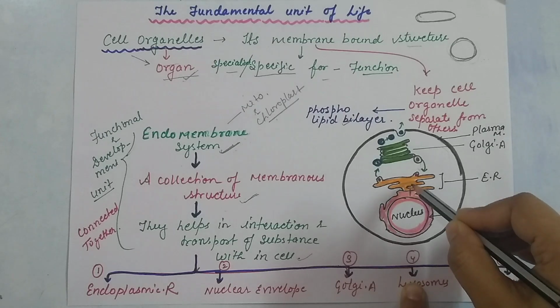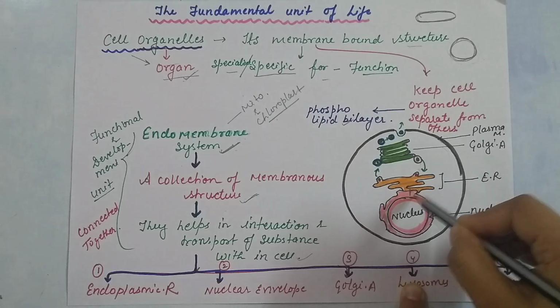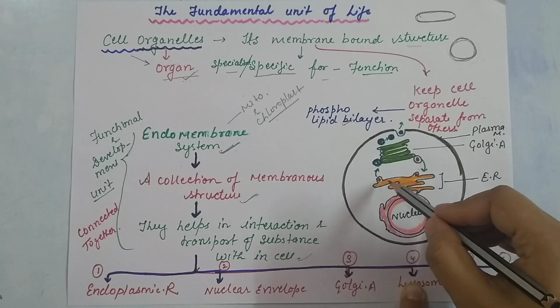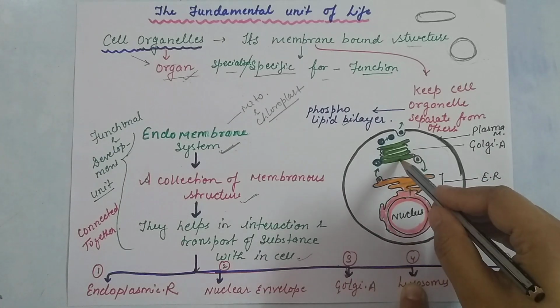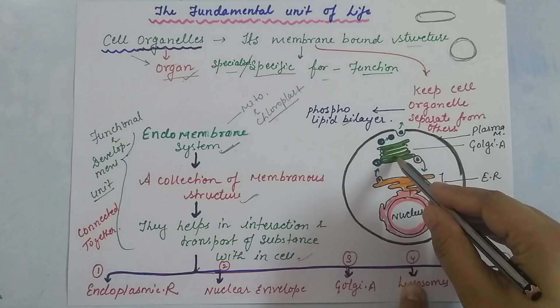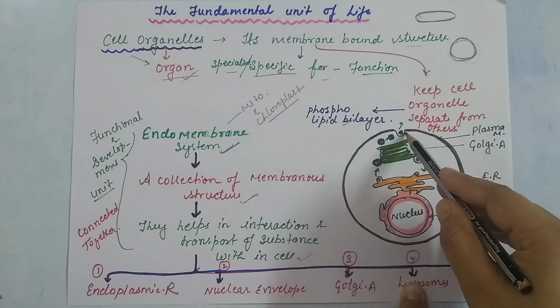Nuclear envelope, it means there is a direct connection of the nuclear envelope as well as with the endoplasmic reticulum. And here there is a direct connection of the Golgi apparatus. These are the Golgi apparatus, and this is your plasma membrane.